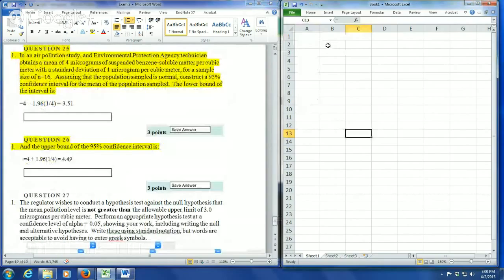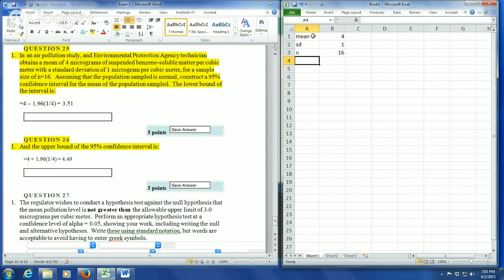Okay. In an air pollution study, the Environmental Protection Agency technician obtains a measure of 4 micrograms of suspended benzene soluble matter per cubic meter with a standard deviation of 1 microgram per cubic meter for a sample size of n equals 16. So let's go ahead and just quickly type out the information that we know. Mean is 4. SD is 1. N is 16.